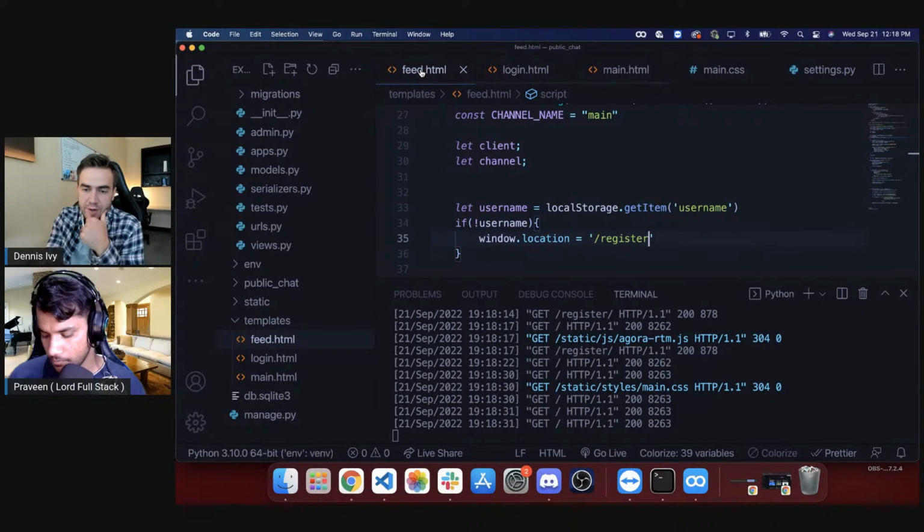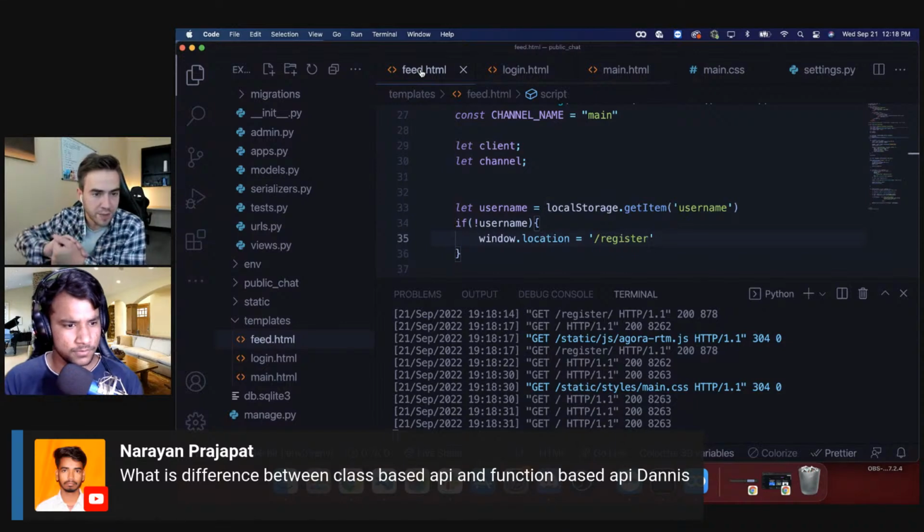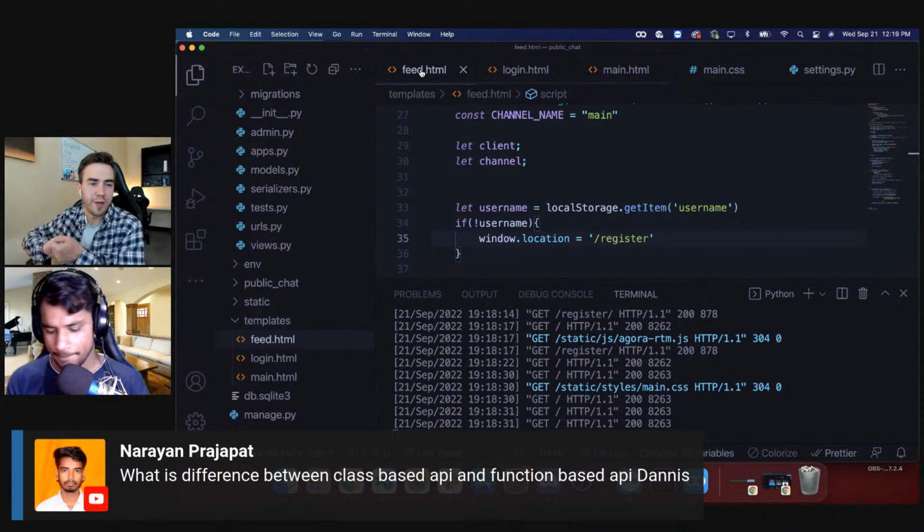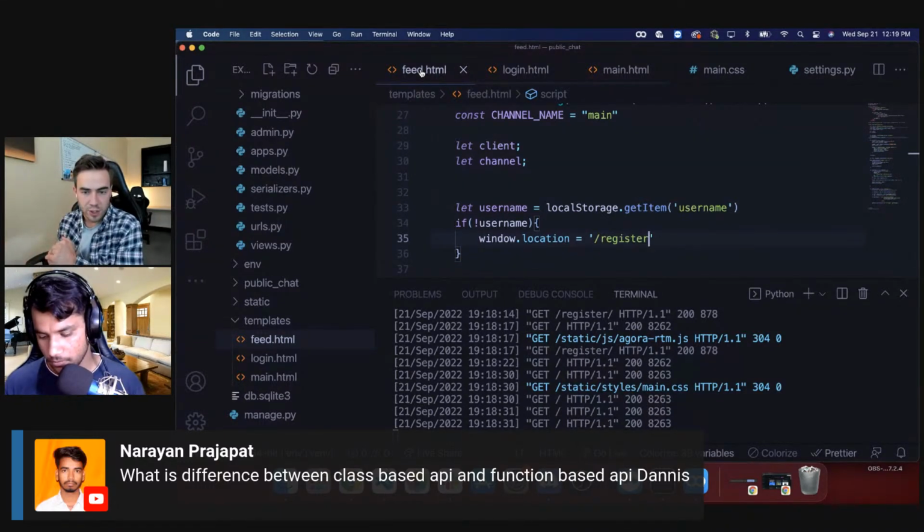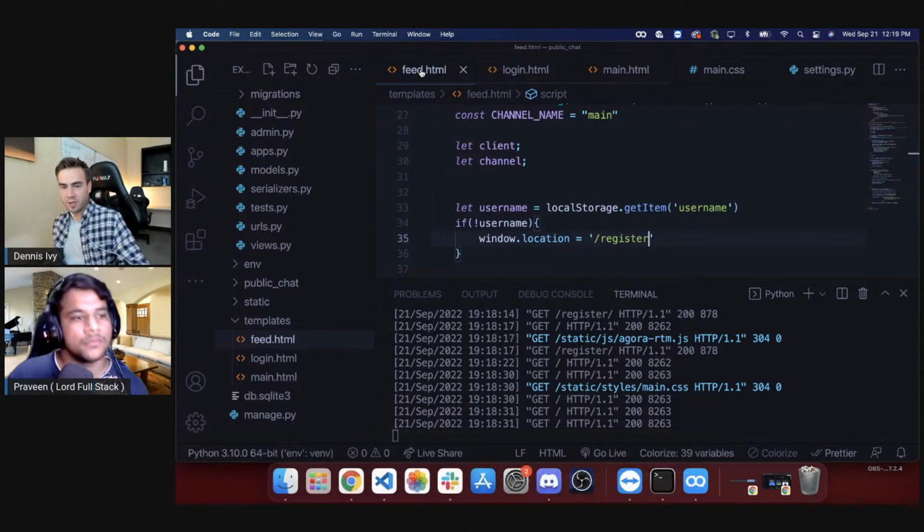Narayan, can you specify or elaborate on that question? So you're saying what is the difference between class-based API and function-based API? What do you mean by API? You mean build an outer API with class-based views, maybe? Yes, I'm assuming that's the question. To summarize, that is just a different way of writing views.